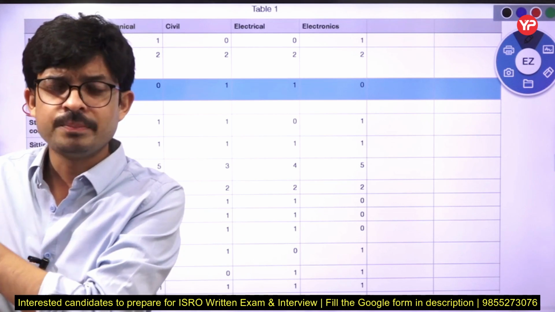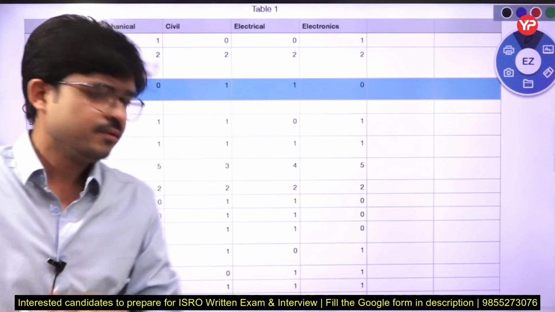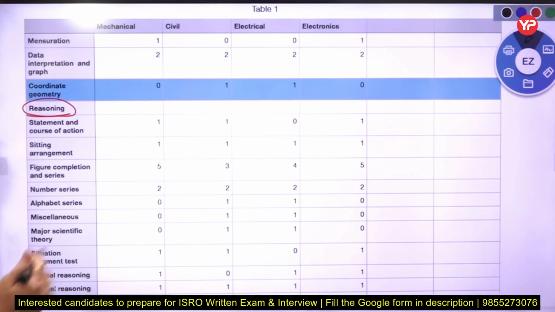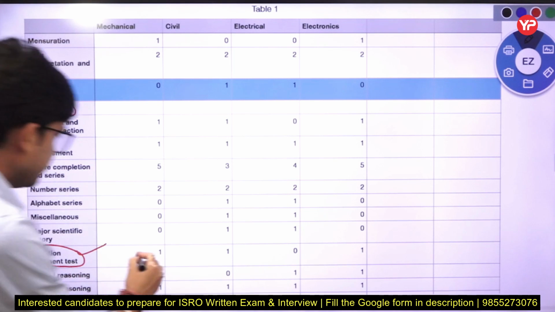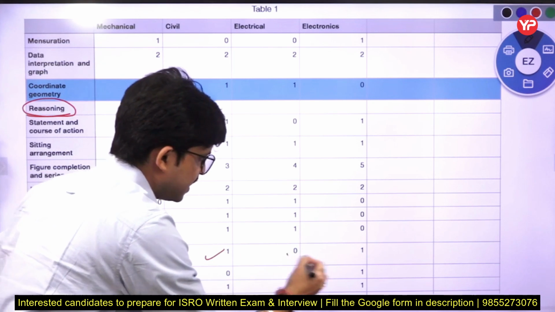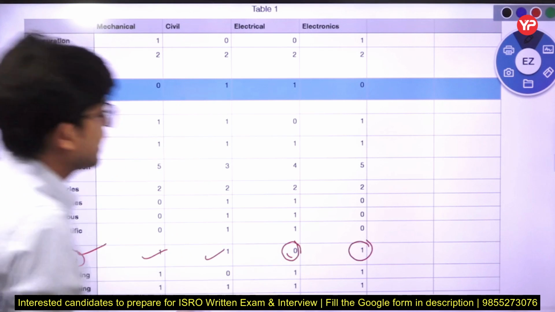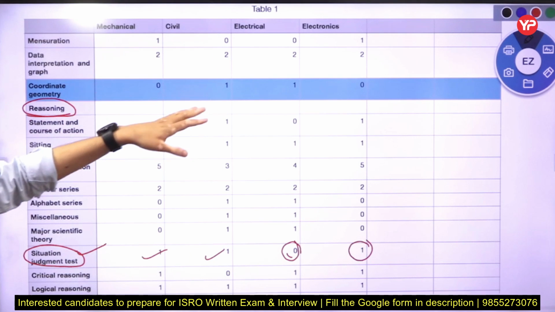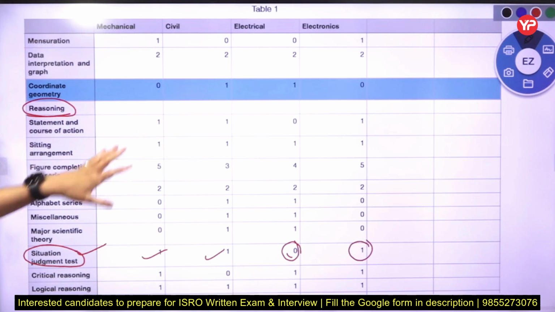ISRO takes those topics in their exam, which you see nowhere else. The most important one is the situation judgment test. One question from each branch came from that portion, except electrical, where no question came.